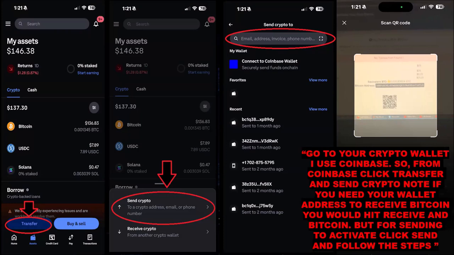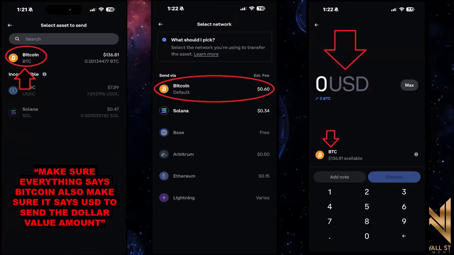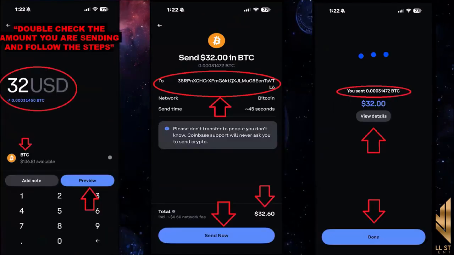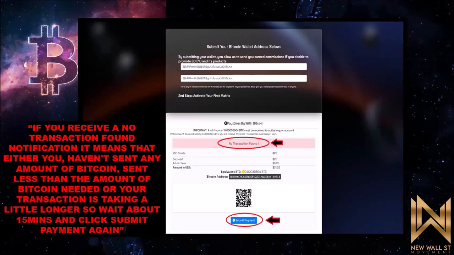Once you've created your Coinbase account and you've loaded it up with Bitcoin, you're going to click Transfer. You're going to click Send Crypto. When you get to the next part, you're going to paste or use the QR scan to scan the correct address to send the Bitcoin to. Now you want to make sure that you choose Bitcoin, and then the Bitcoin default, because we want to make sure it's on the proper network. And then I always use USD so you can know exactly what amount to send. So in this case, I sent 32 USD dollars. It converts it into Bitcoin. I submit it, click send now, and done.